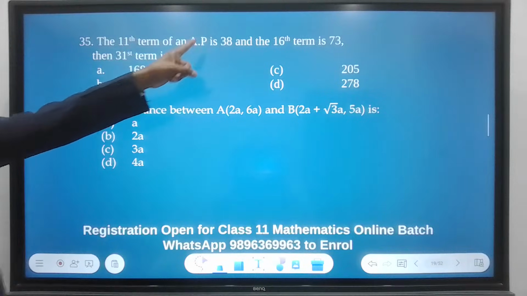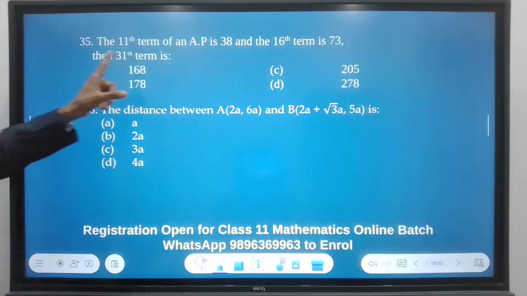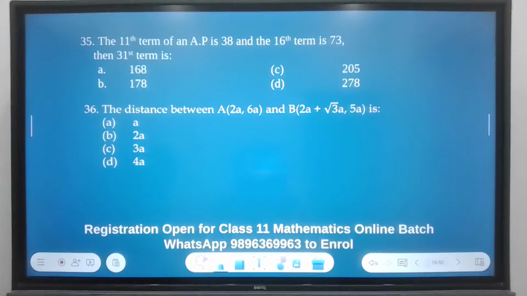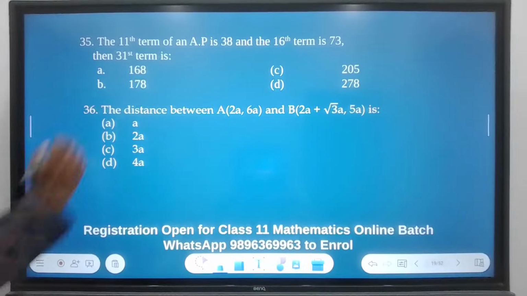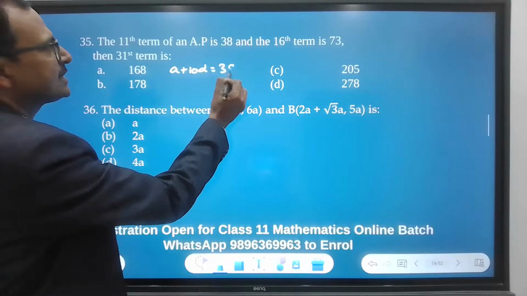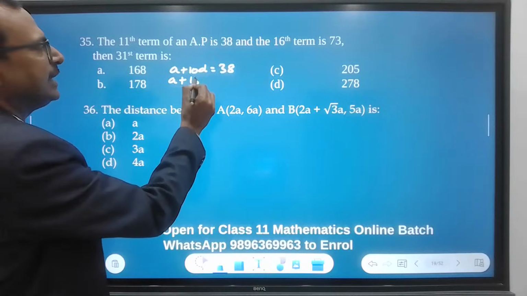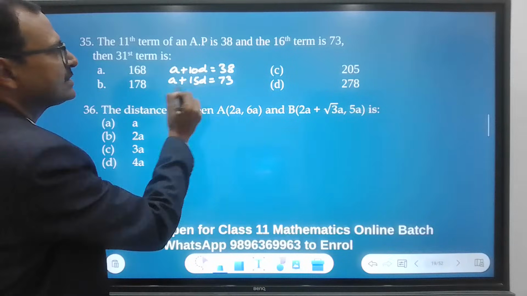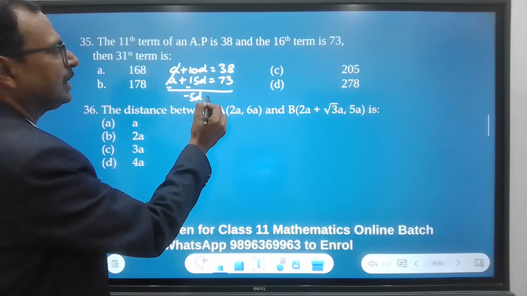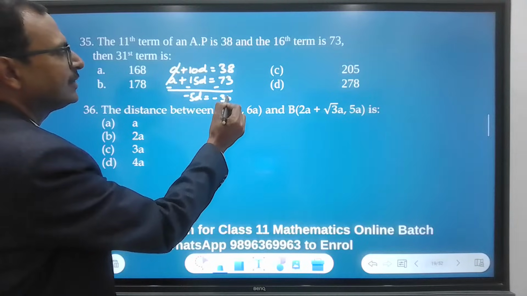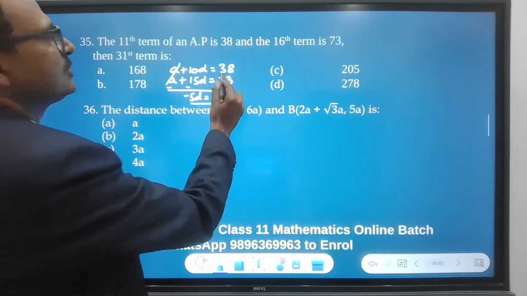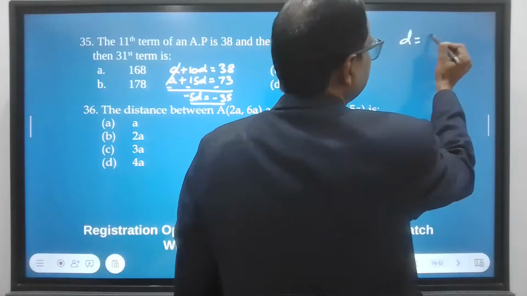The 11th term of an AP is 38 and 16th term is 73. Then 31st term is what? So you can solve it now. 11th term A plus 10D is 38. 16th term A plus 15D is 73. Subtract: minus 5D equal to minus 35. So D is 35 upon 5, that is 7. So I got D equal to 7.